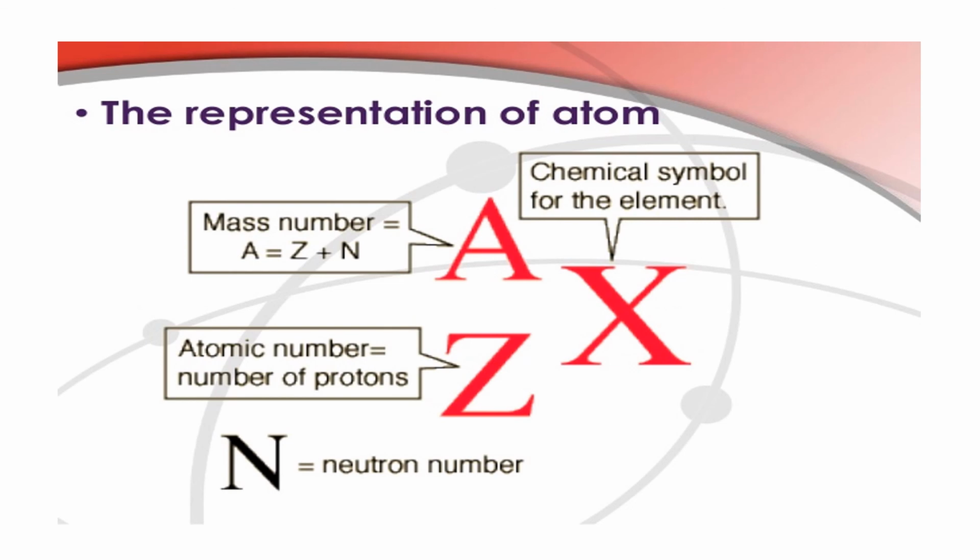Next, how can we represent an atom when we know its atomic number and mass number? For example, X is an element.